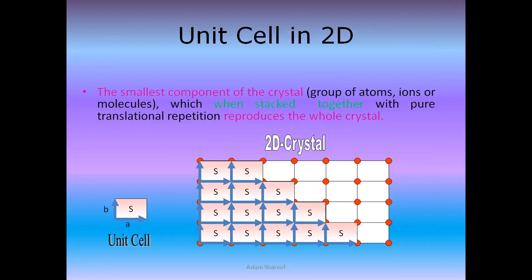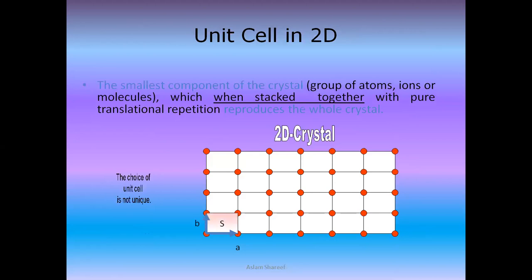Right. So all the blocks here are nothing but one unit cell. This is the schematic explanation for two-dimensional crystals. The unit cell is the smallest component of the crystal, a group of atoms, ions, or molecules, which when set together with pure translation repetition produces the whole crystal. So what we are saying is that the choice of unit cell is not unique.